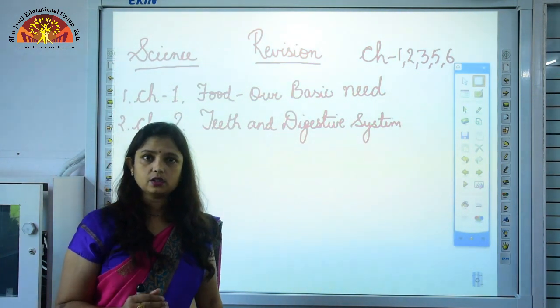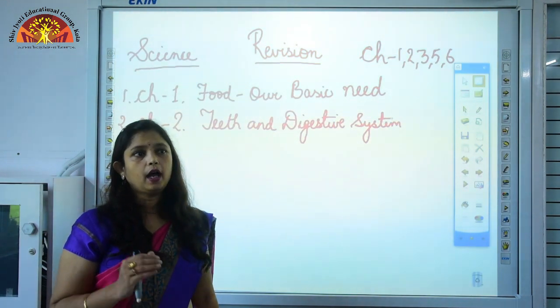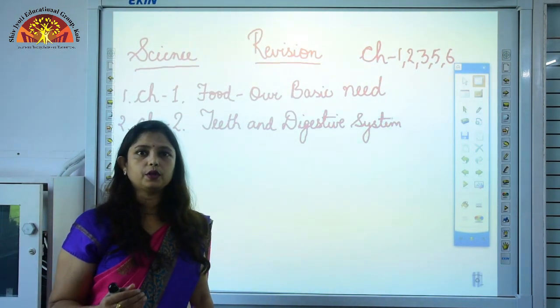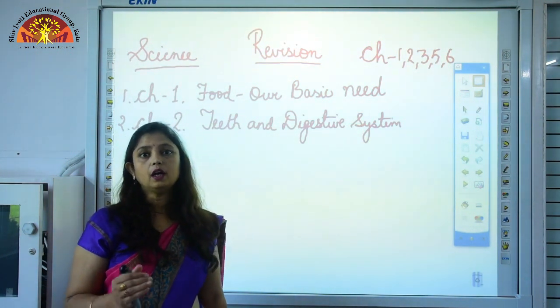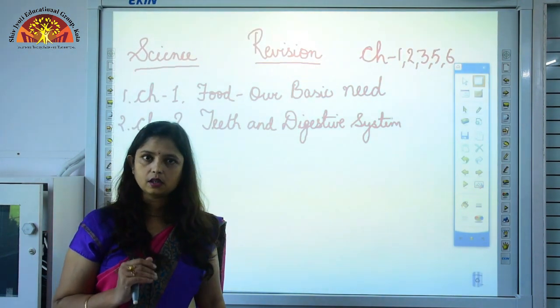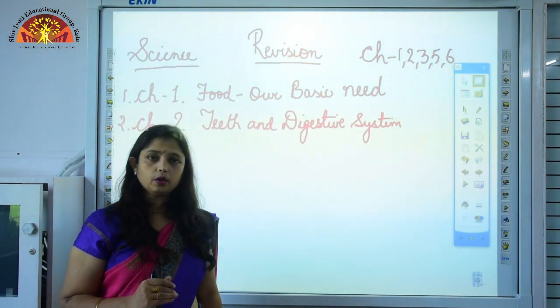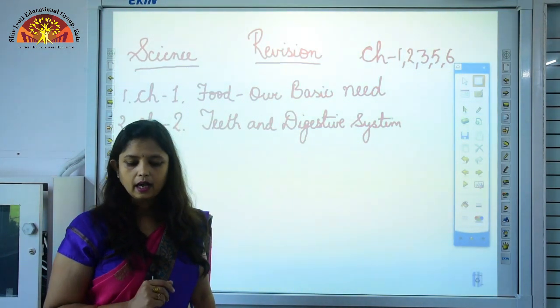Inside the large intestine, water is absorbed from the undigested food and feces is formed from the waste material, and this feces is removed out of our body through the opening which is called the anus. So this is called the digestive system. Now students, to remain healthy it is necessary to follow healthy eating habits.